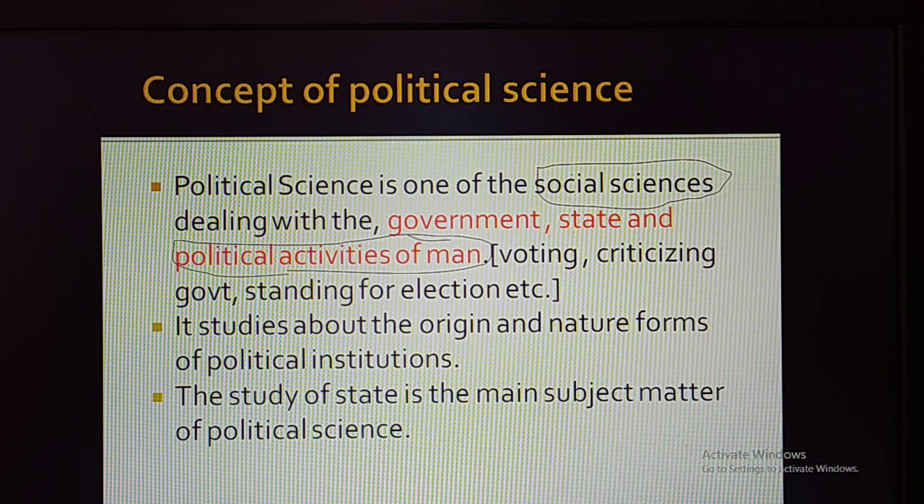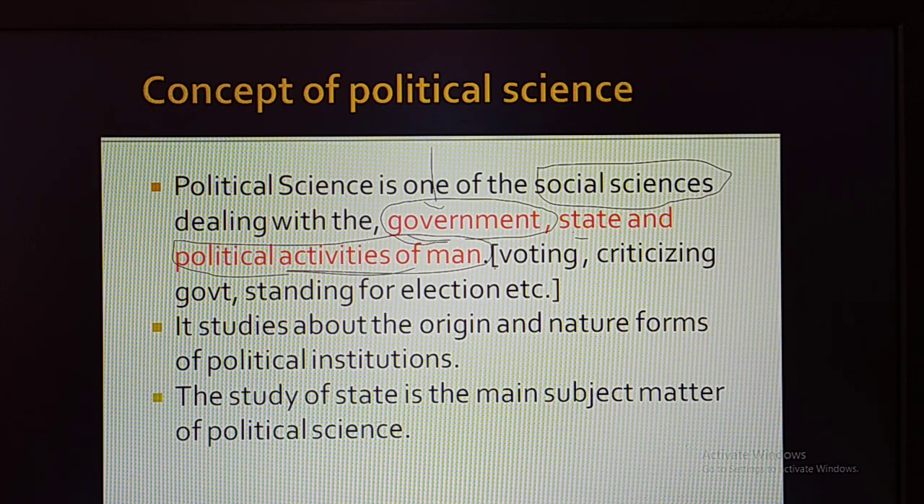In this political science subject, it is studying the government. What is meant by the government, how many organs are there, what are the important functions of the government. So complete information is given about the government in political science. And along with that, the state. Next, all the political activities of man.